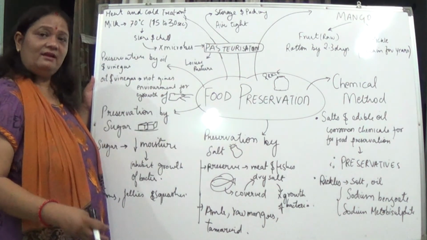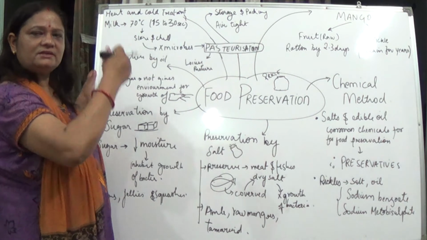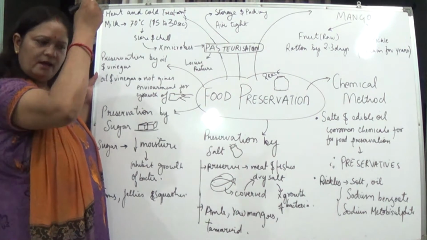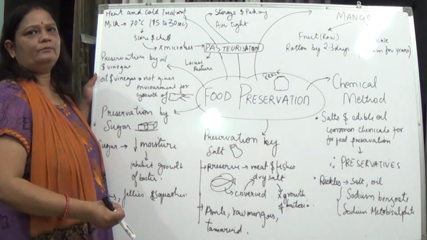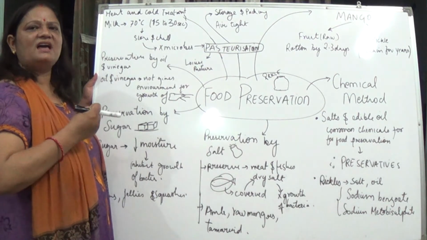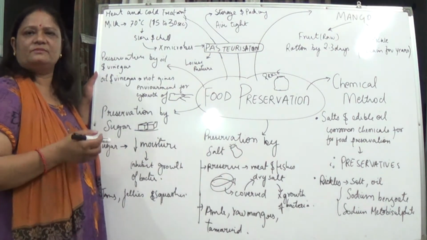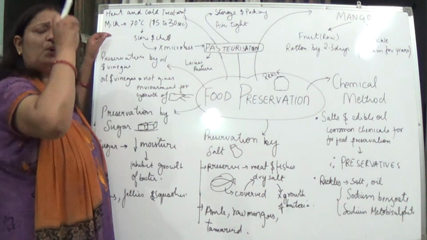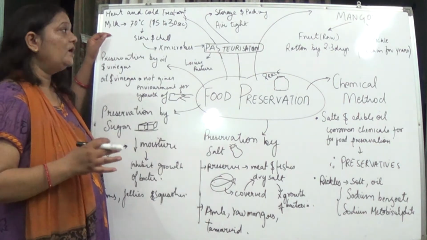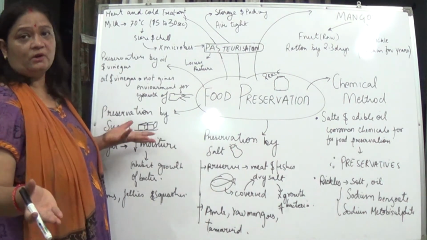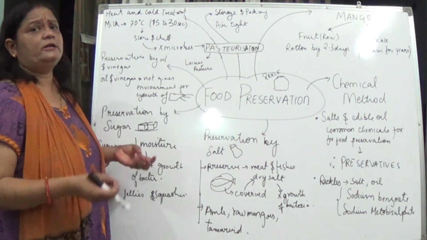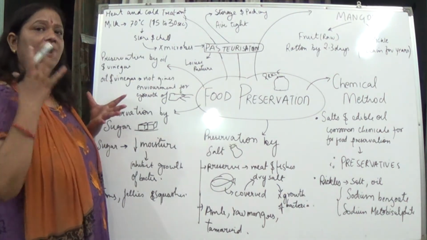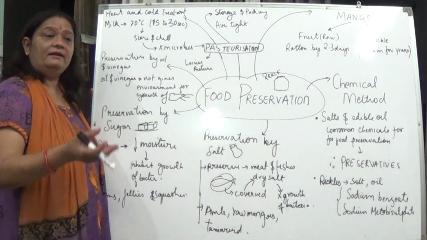So we heat to a certain temperature, 70 degrees Celsius, keep it for 15 to 30 seconds and then suddenly cool it. This creates an unfavorable condition for the microorganisms to grow, and as a result, it can be stored for a longer duration. As the microbes are not growing, the substance is not spoiled. The milk remains for even months in that manner, and we can have it.